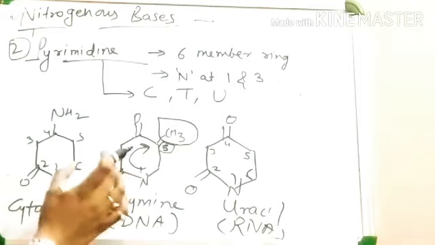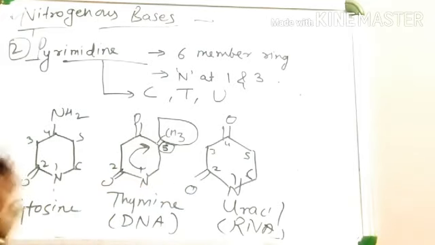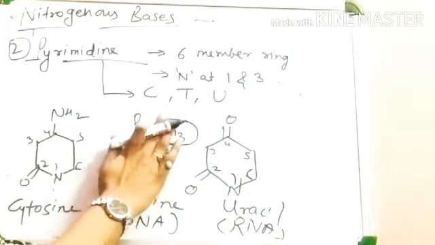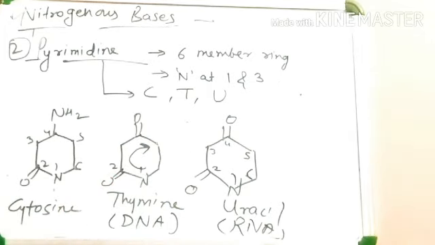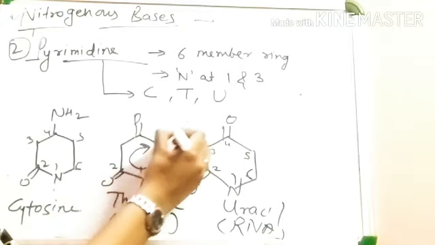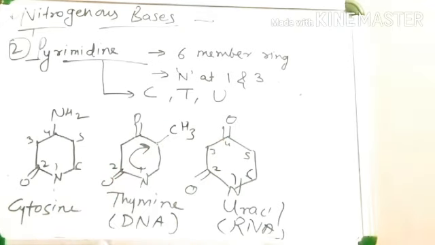So this is named 5-methyl-uracil. By removing this, both are the same, both are uracil. After adding a methyl group at the 5th position, this becomes 5-methyl-uracil.